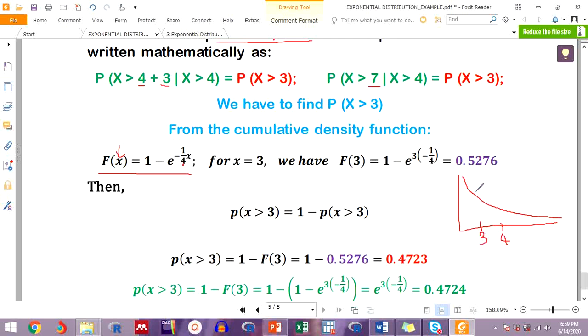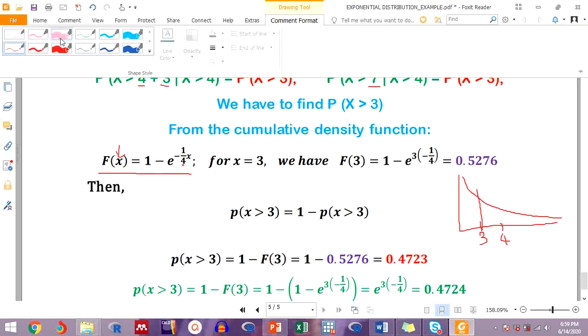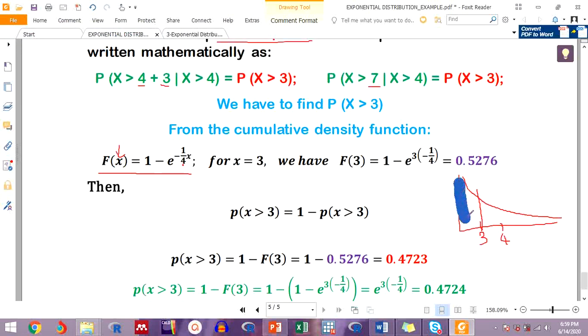So if we substitute x equal to 3 in this equation, we'll have the area to the left of 3. We will have this area here to the left. That will be x equal to how much?